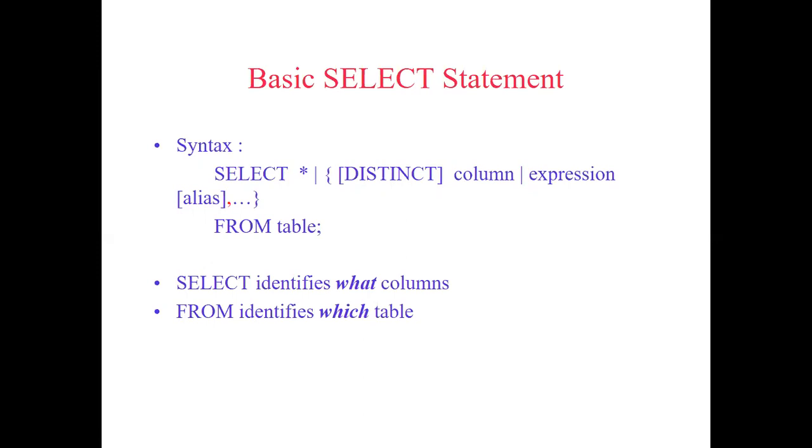So that is the reason, if you observe for the select, you have a different set of syntaxes. You have an asterisk followed by a piping symbol, followed by something like curly braces, right? So either of them is mandatory. Either you can mention asterisk or you can mention column name. And you can also mention expressions. Expression means you can perform any mathematical expression, or you can call a PL/SQL function also in the select query. There are also other keywords you can use in the select statement, like distinct or group functions like sum or average. These also can be used in the select statement.